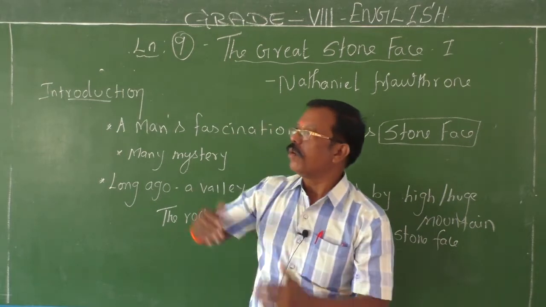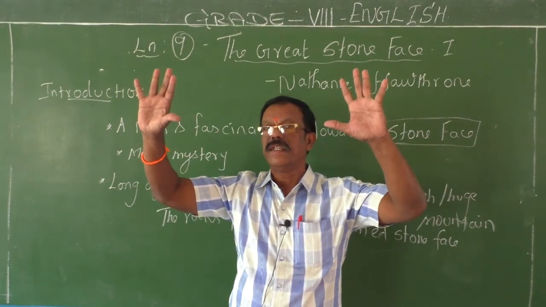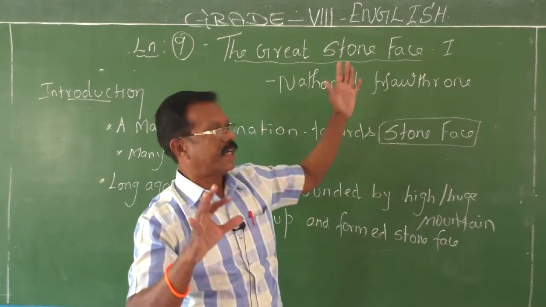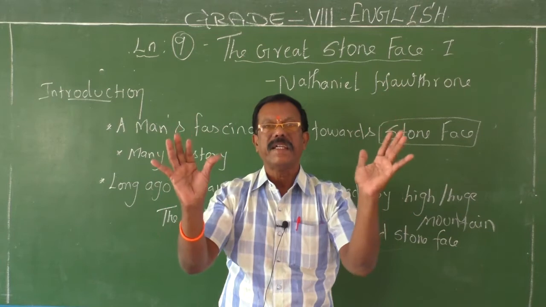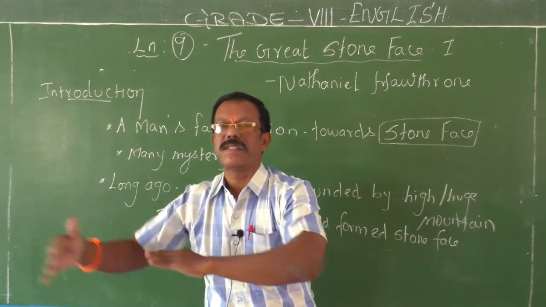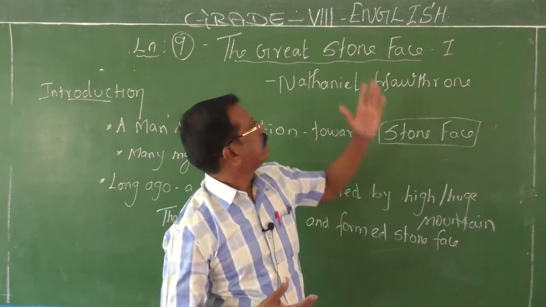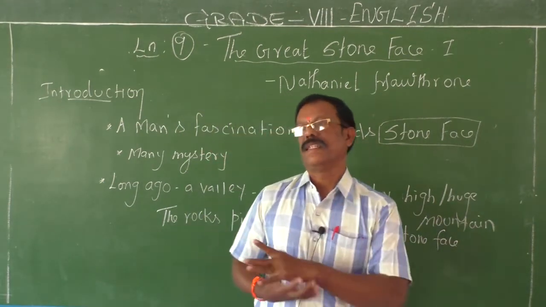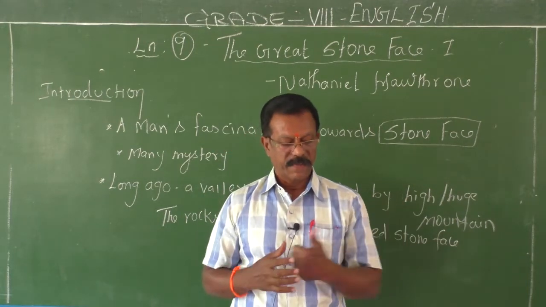If anyone looks at the top of the mountain from some distance, they could find the stone face, the human face formed by huge piles of stone on the perpendicular side of the mountain. So this stone face attracts the attention of all the people living in the valley.